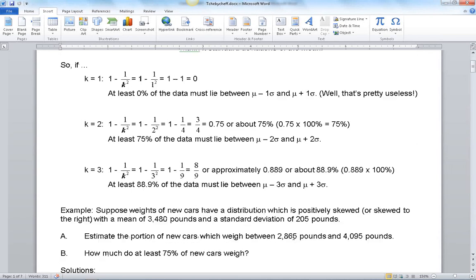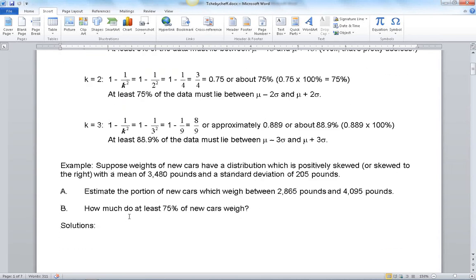So let's look at an example. Suppose that the weights of new cars have a distribution which you're told is positively skewed, or skewed to the right. Now the mean is 3,480 pounds and the standard deviation is 205 pounds. So let's start by estimating the portion of new cars which weigh between two amounts, 2,865 pounds and 4,095 pounds.